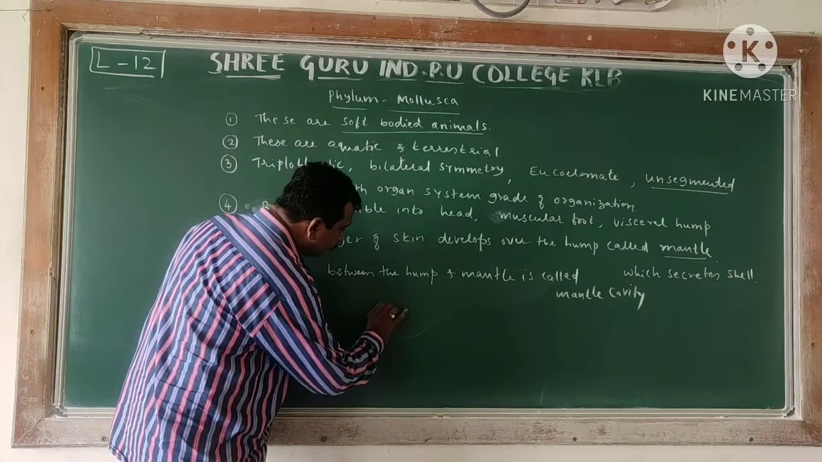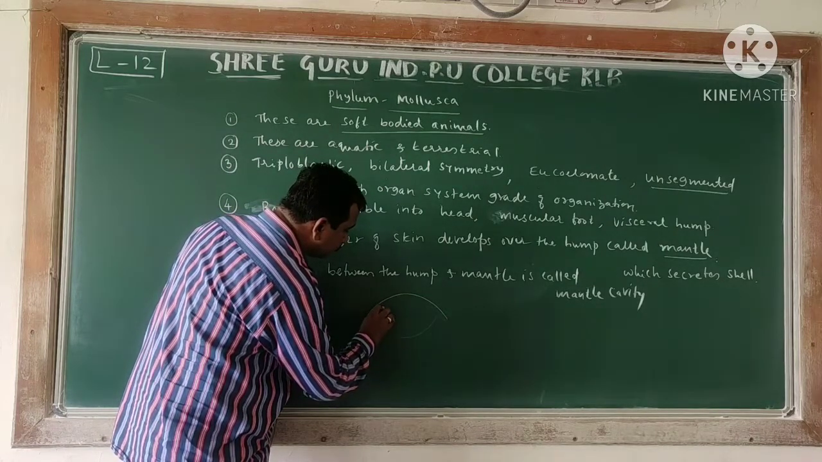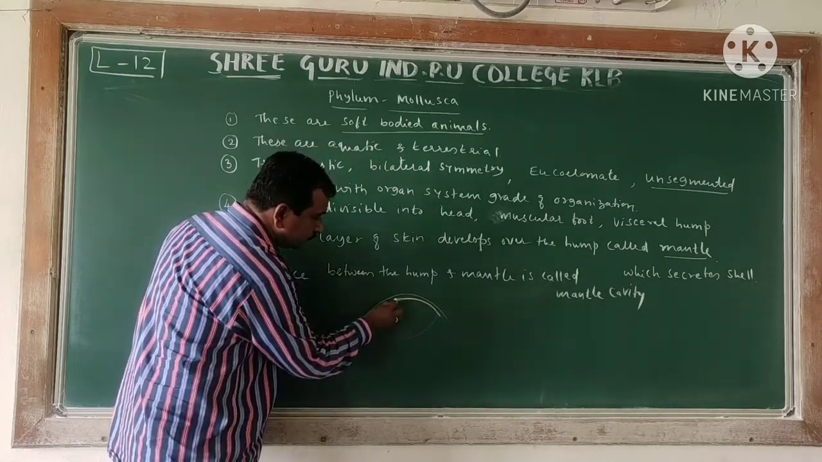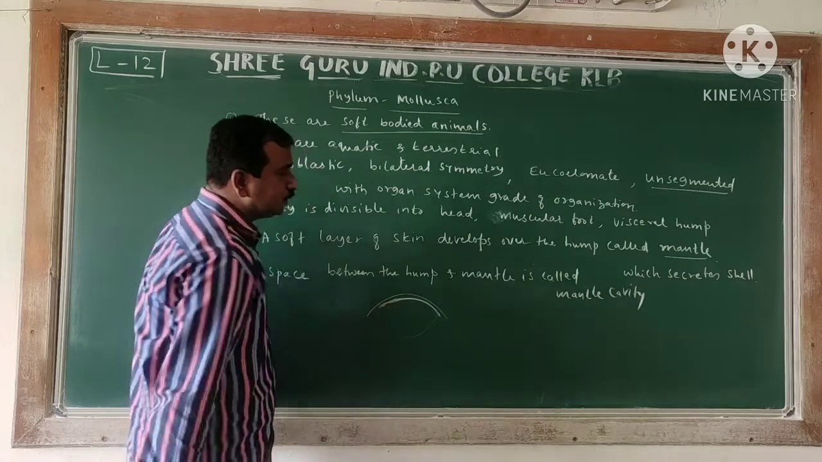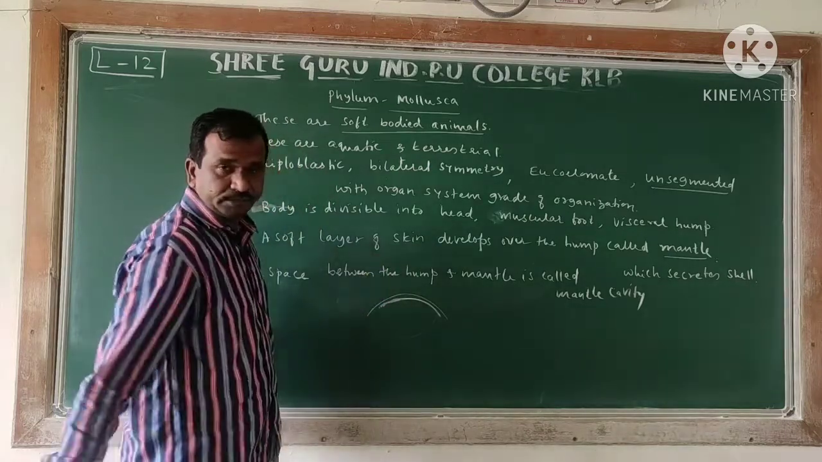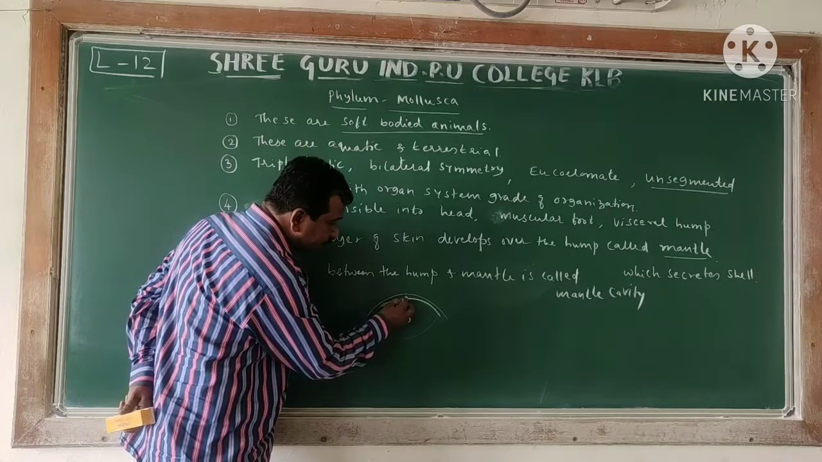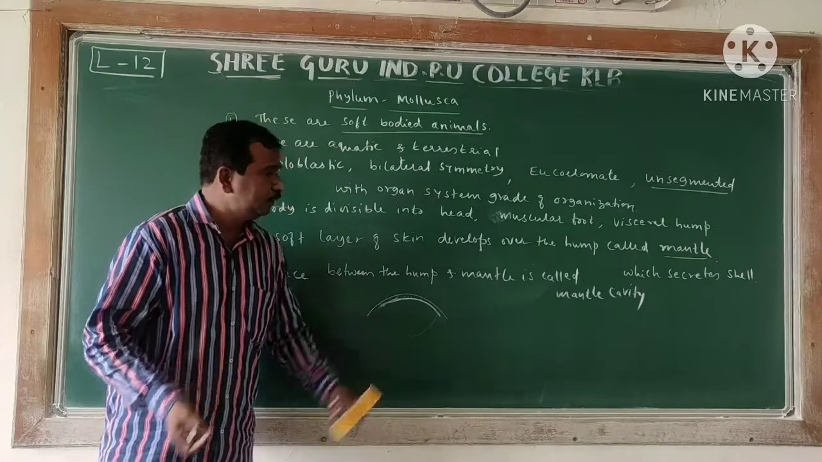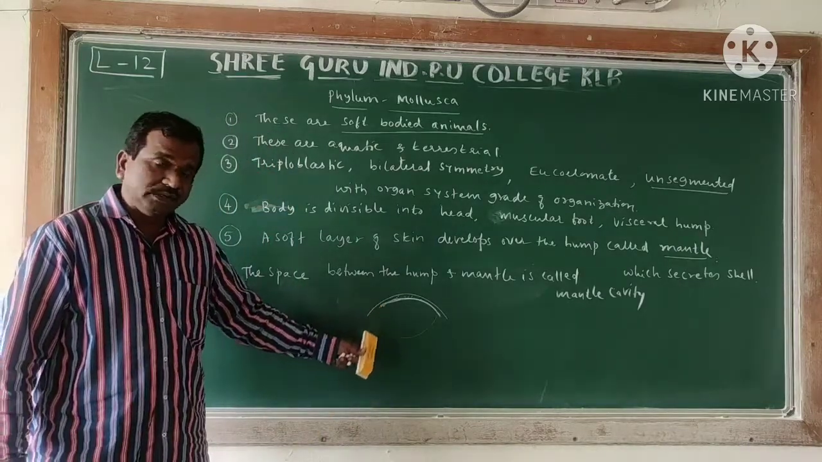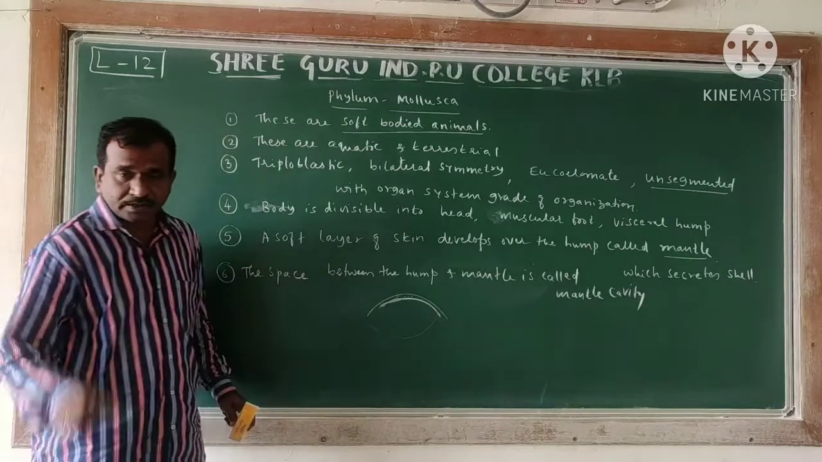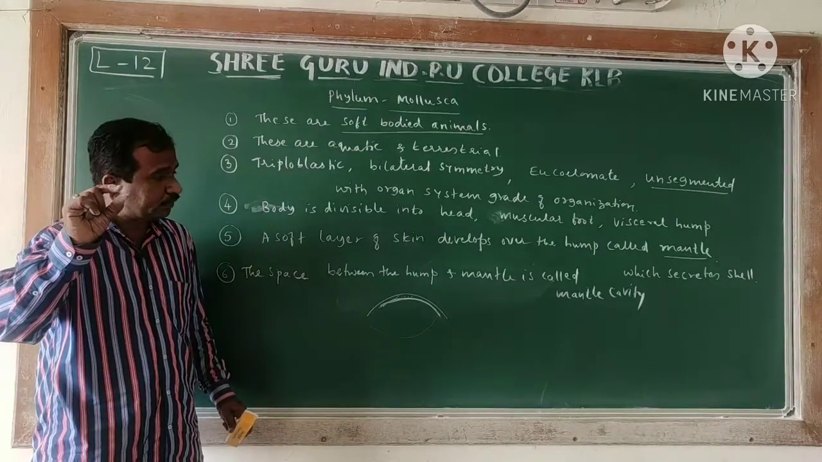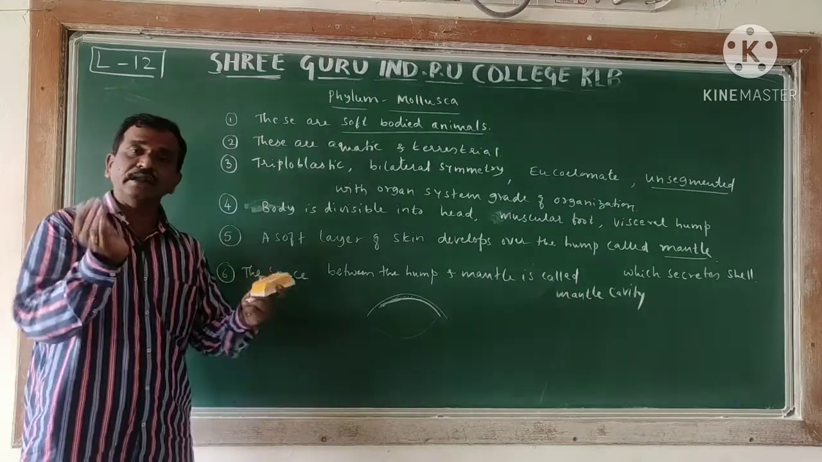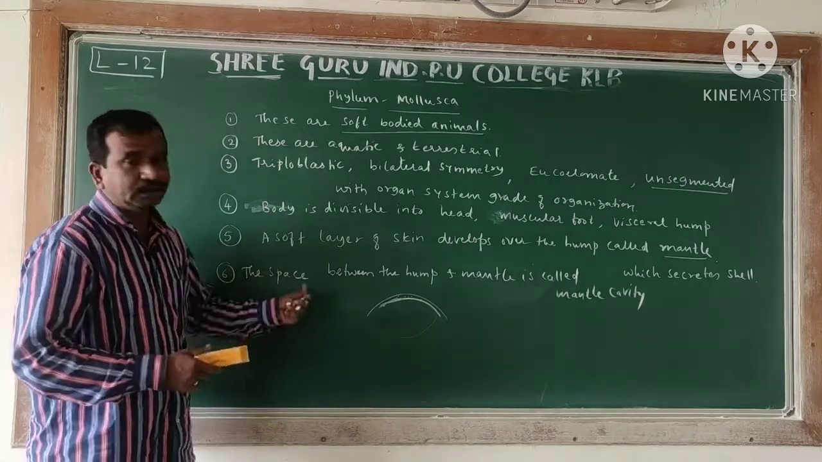So once again I am drawing the hump region, and this is normally considered the mantle region. So now the hollow portion is considered the mantle cavity. In this cavity you can observe that the gills are found. The main function of the gills is respiration, and here respiration and excretion are both normally performed by the gills only.